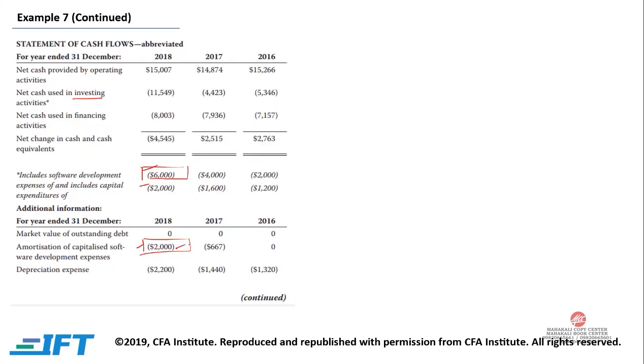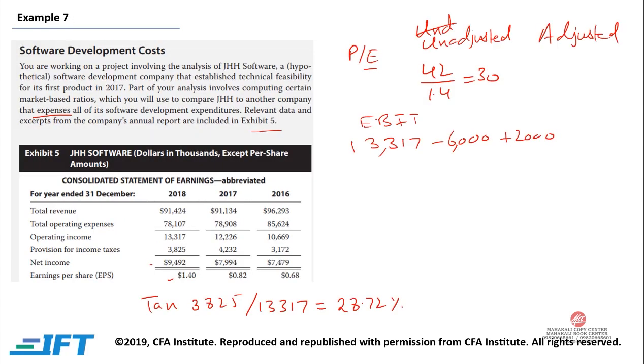Amortization takes place when we are capitalizing, but when we are expensing, there is no amortization. So this is your new EBIT. In order to find net income, we multiply this by 1 minus the tax rate, and the tax rate is 28.72%. So 1 minus 0.2872, and the adjusted net income would be 6,641.